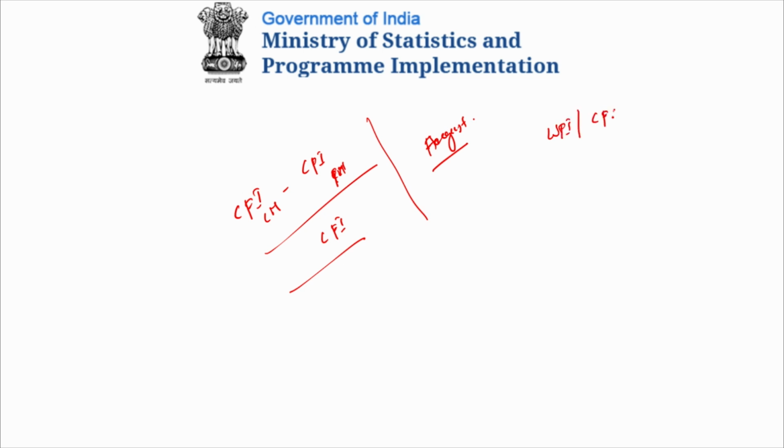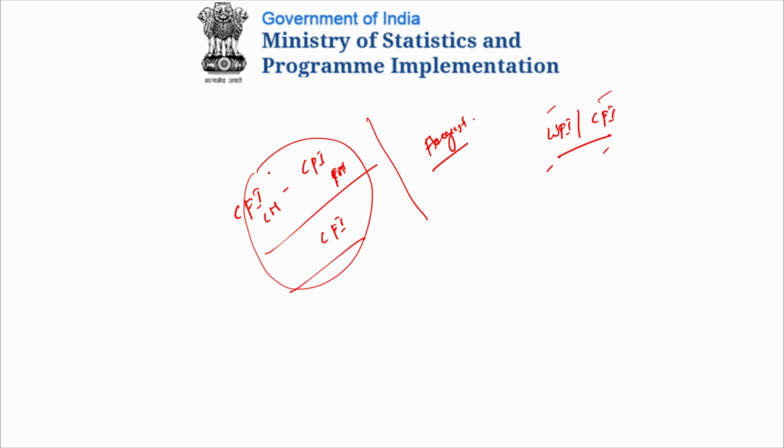Keeping this aside, what I would like to convey is that inflation using the wholesale price index and consumer price index is tracked on a monthly basis. We compute the indexes on a monthly basis, so for the month of June, July, August, every month we compute the index number. This inflation computed using these indices is announced by the government with a lag of not more than a month. Let us say this is the month of August. July inflation is announced before the 14th or 15th of August, and this is done on a regular basis.